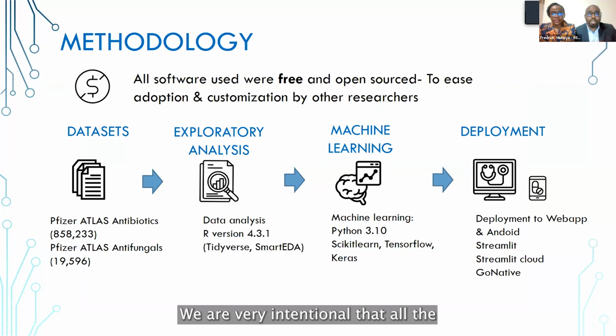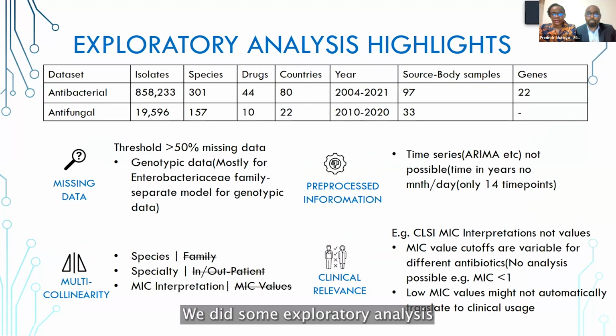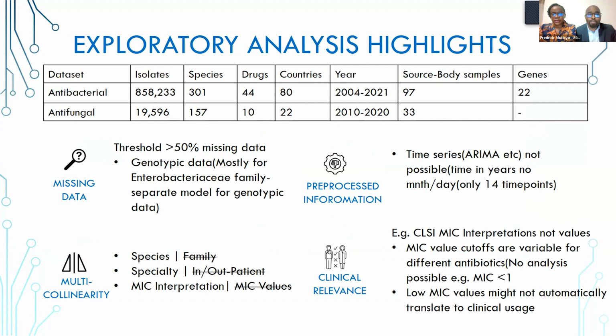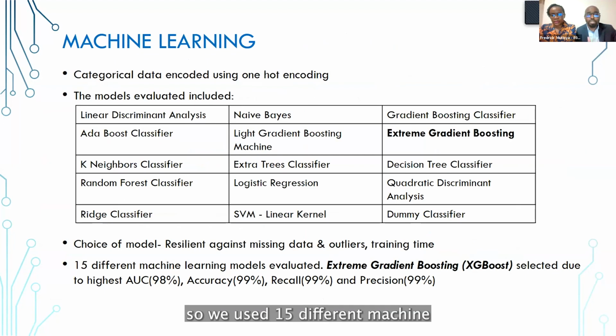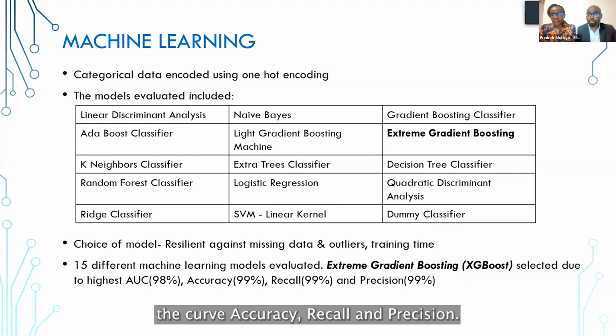We are very intentional that all the software we've used for our solution is free and open source, to ease adoption and customization by other researchers. We did some exploratory analysis. Above is what we had in our data sets. We had a threshold of 50% for missing data. So we used 15 different machine learning models, and we settled on extreme gradient boosting because it was the most resilient model in terms of missing data and outliers. And also it had the highest area under the curve, accuracy, recall, and precision.